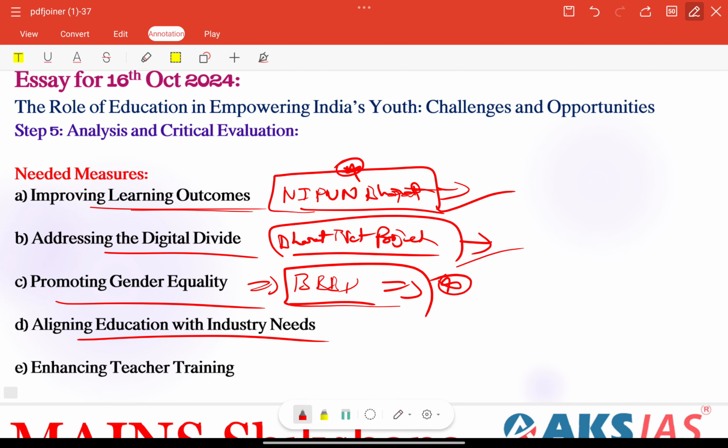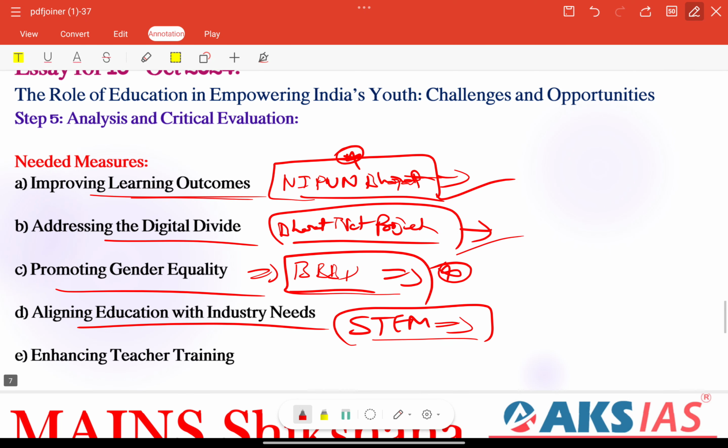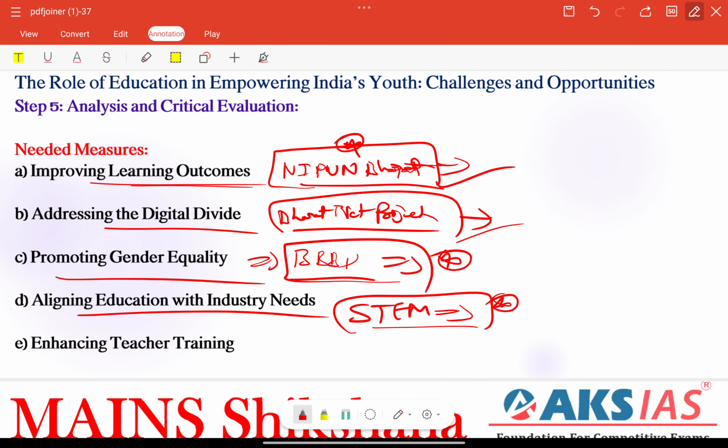Next, aligning education with industry needs is also very important. Here, collaborating with industry leaders and focusing on STEM, right? STEM: science, technology, engineering and mathematics. These types of programs in education will ensure that students are better prepared for the job market, right? Apprenticeship programs or internships should be integrated with our higher education system, right? These types of initiatives also need to be included.